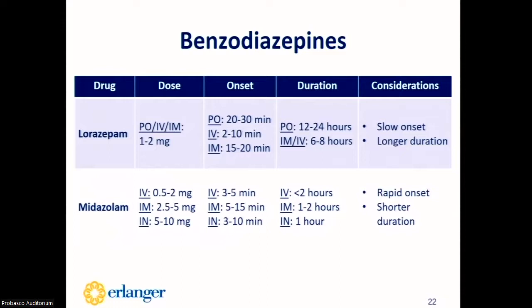So in comparing lorazepam and midazolam, I would like to point out that the PO, IV, and IM lorazepam doses will all be 1 to 2 milligrams, but you can use up to 4 milligrams with a severely agitated patient. The IM and the PO formulation are going to have a slower onset than IV, and the duration of PO will be longer than that of the IV and IM form.